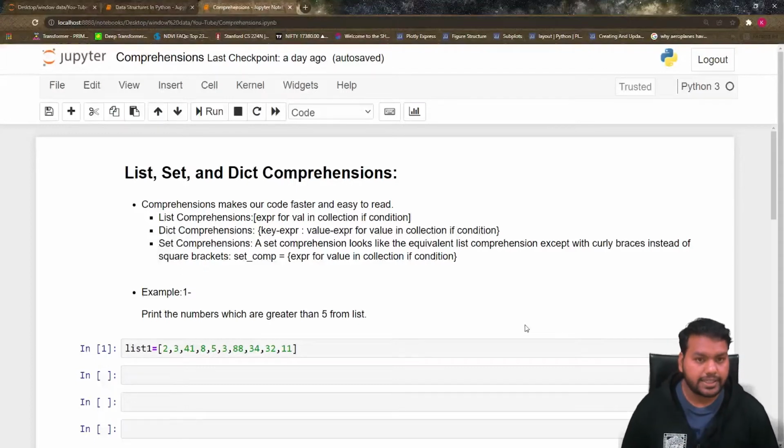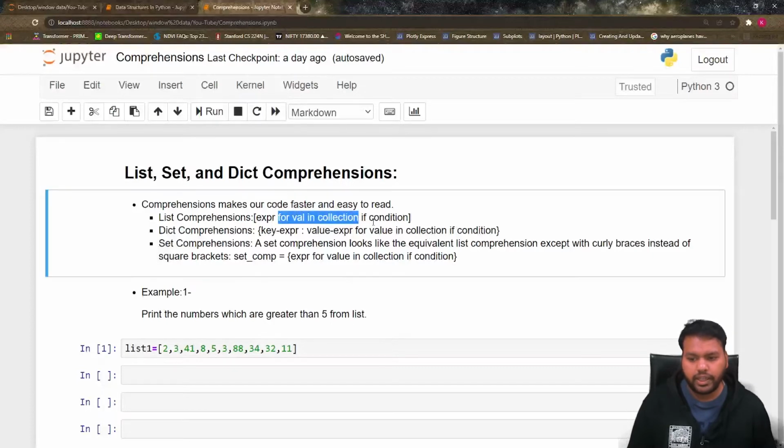I'm going to take some examples and explain first the list comprehension, then we will see the set, and then the dictionary comprehension. The syntax of the list comprehension is very simple. You put the brackets, write the expression that you want from your program, then write the for loop, and if you have some condition, you can write the condition here. You can understand better with the help of an example.